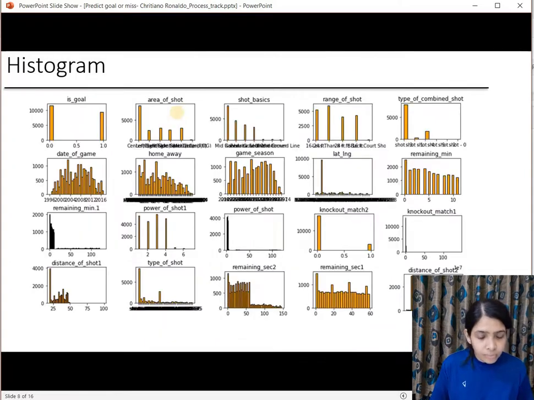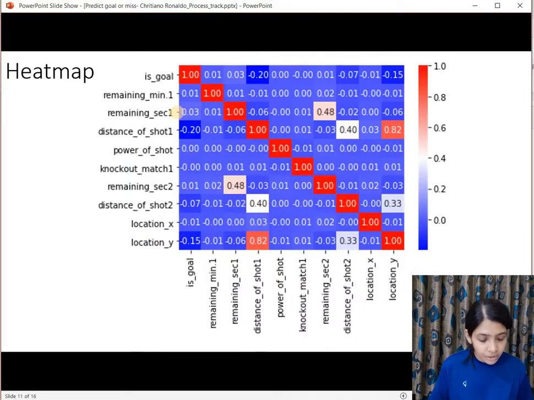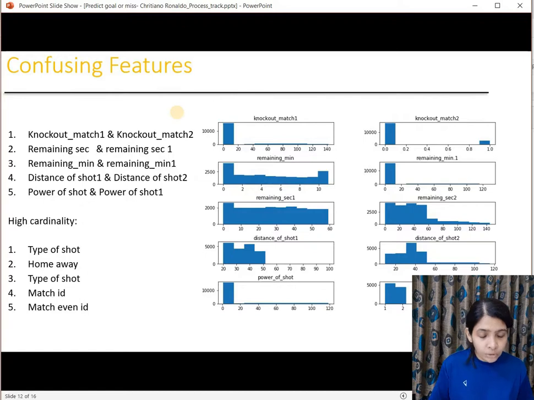So there are a lot of plots, and all these plots are giving us a lot of information. You can pause the video and try to find out what else we can find from these plots. Some of the things that I have noted from these plots are that there are some confusing features like knockout match 1, 2, all these similarly named features that have very different distributions. This would help us during feature engineering or during modeling.